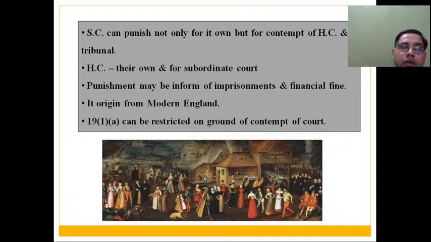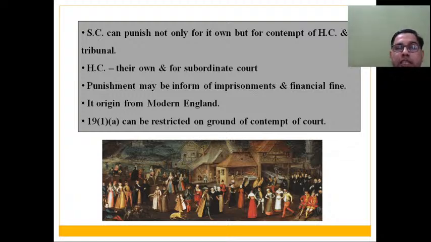Again I am repeating, this is an important fact, one important issue that you have to keep in your mind that the Supreme Court can punish you not just for its own contempt, but for the contempt of High Court and other tribunals also you can be punished. But High Courts can punish you for their own contempt and for the contempt of subordinate courts, not for contempt of tribunals.